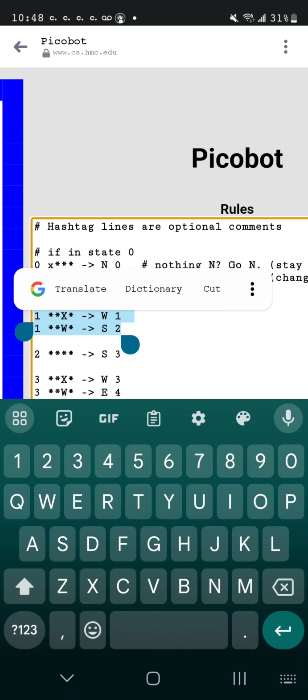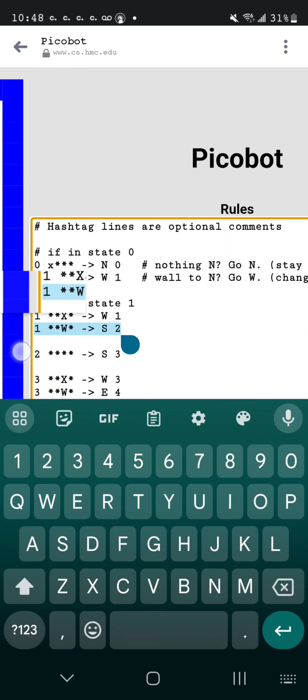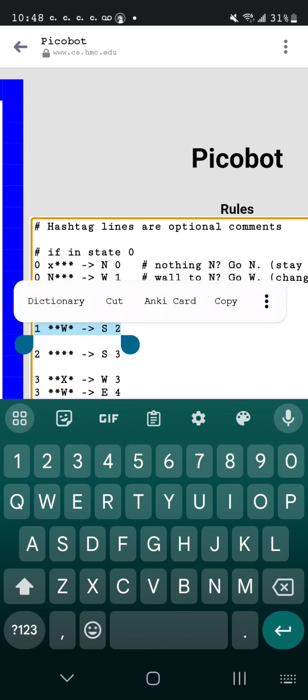But if there's a wall to the west, then instead of moving west again, it will move south, and it will remember a new number. This number is 2. And according to the directions, you said you wanted it to go south twice.